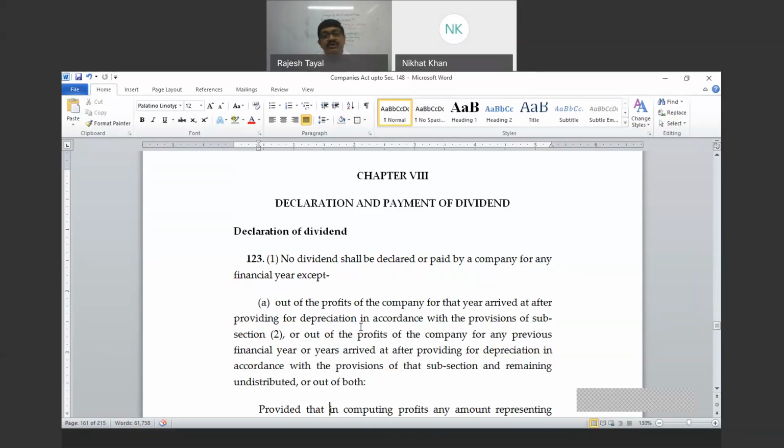So dividend is not out of net profit; dividend is payable out of profits of the financial year for which dividend is to be paid. Dividend can be paid out of the profit of the current financial year, but for the current financial year only, not for the preceding financial year. You can also pay dividend out of the profit which has not been transferred to reserves, as well as out of the reserves. Any profit of the preceding years which has not been transferred to reserves is also available for distribution by way of dividend.